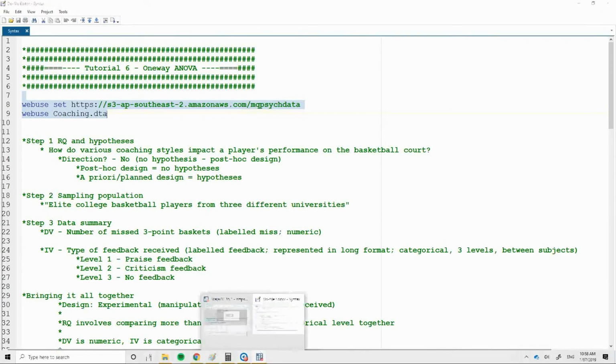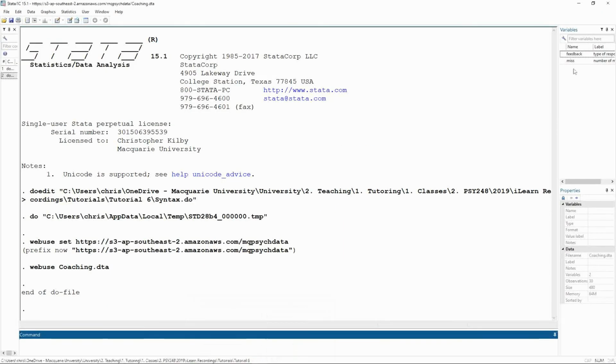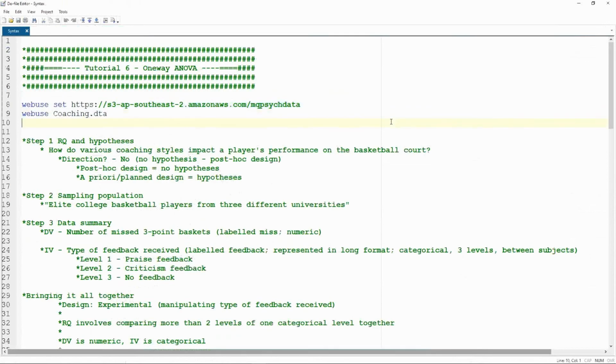So let's go and look at the data set. We have 2 variables, feedback and miss. So the data set that we're looking at this week is trying to determine whether or not the number of misses made in a basketball game can be predicted by the type of feedback that a team receives. We have a single question. How do various coaching styles impact a player's performance on the basketball court?